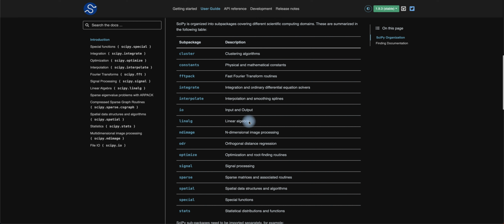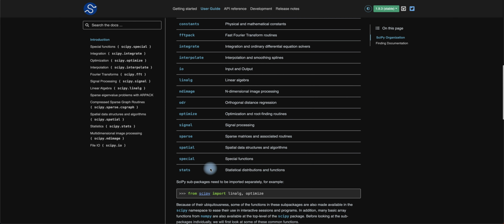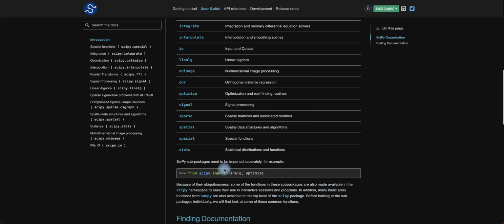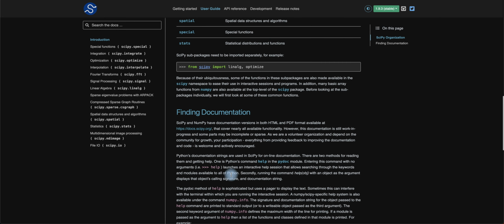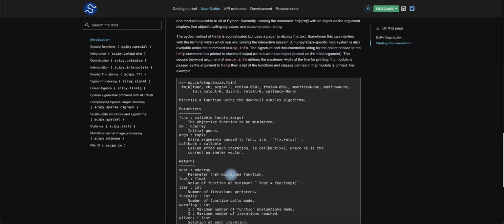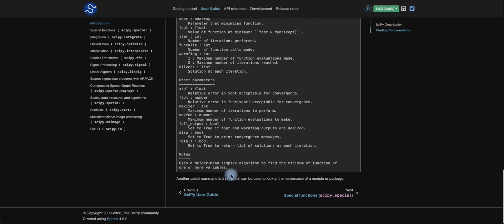Linalg is linear algebra, and ndimage is n-dimensional image processing. ODR is orthogonal distance regression, then optimize, root finding routines, signal processing, sparse matrices and associated routines, spatial data structures and algorithms, special functions, and statistics, stats, right? And then you could import the packages that you want to install, and they have documentation here that they show as an example.